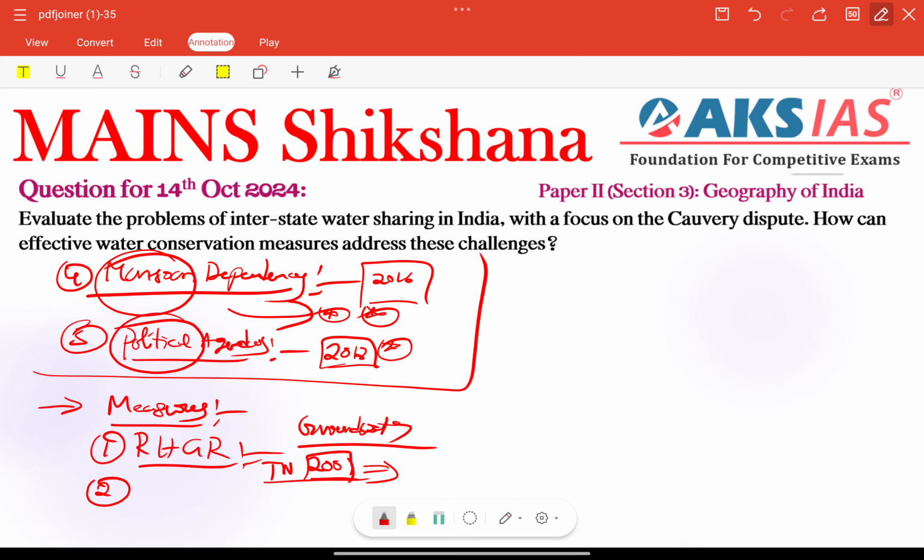And also we can add one more needed measure here: efficient irrigation techniques are also very important, especially shifting from water intensive crops and traditional flood irrigation to drip irrigation. We can add this particular point. It can reduce water demand in agriculture, easing the stress on shared rivers.